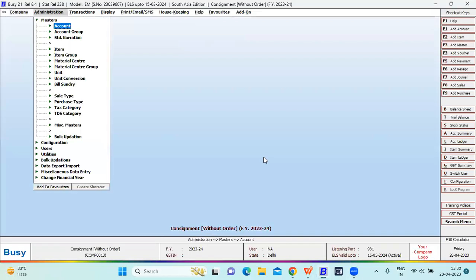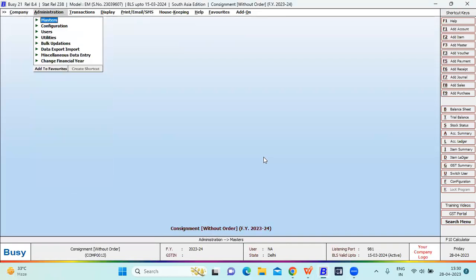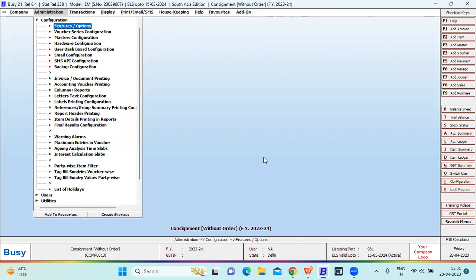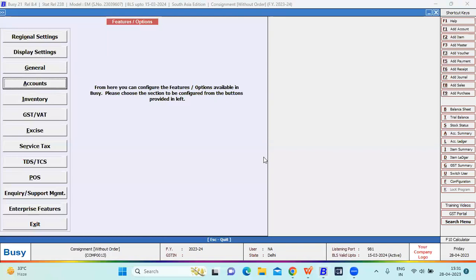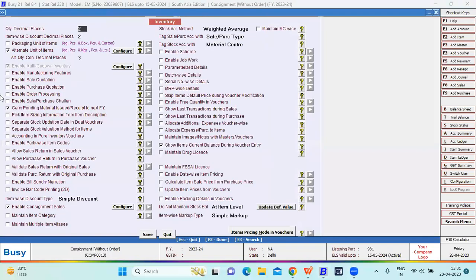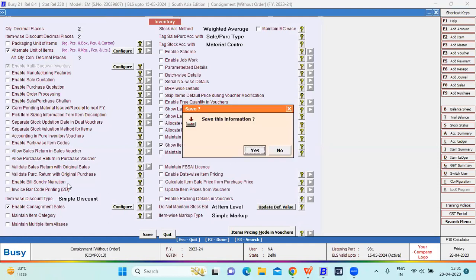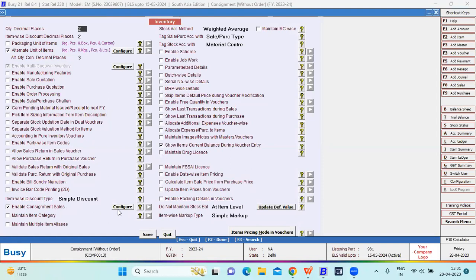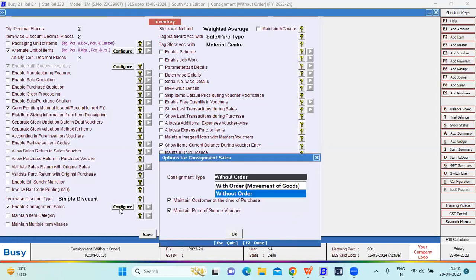This is used in the mandi, meaning the grain industry. First of all, you have to create the company. After creating the company, you have to do the configuration. Go to administration, configuration, features and options, inventory. In this, we don't need to maintain the order. You have to enable the consignment feature. On enabling the consignment feature, you have to click on the configure button.